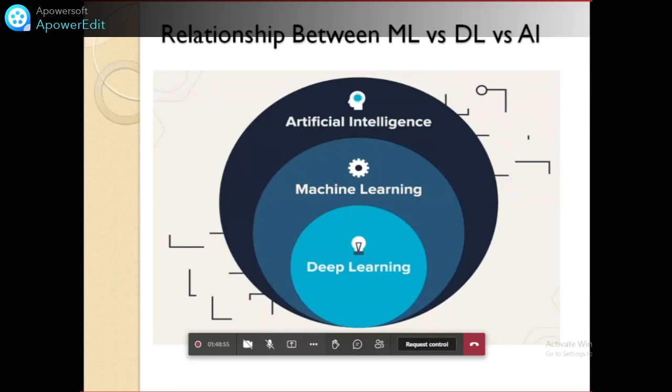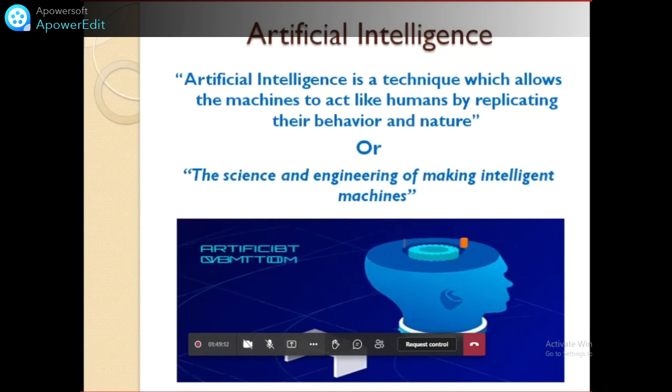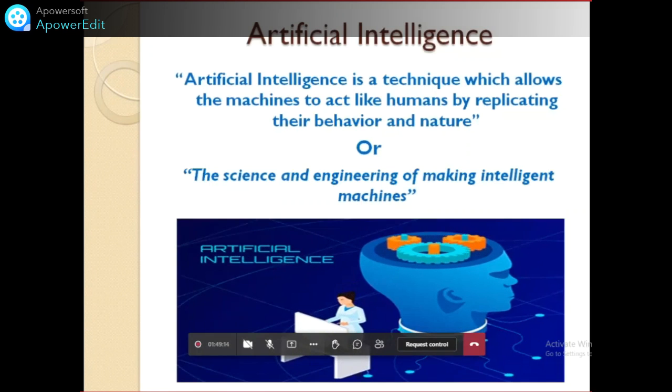As I told you, I have the habit of teaching the technology from the word itself. Artificial intelligence is two words, so separate them: artificial and intelligence. What is the meaning of that? Very simple. In the company, our responsibility is to provide intelligence to the machine artificially. Hence, it is called artificial intelligence.